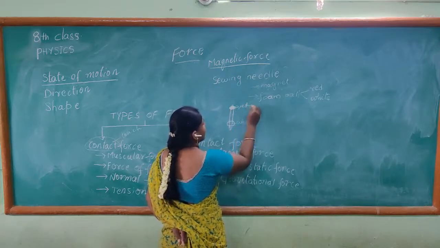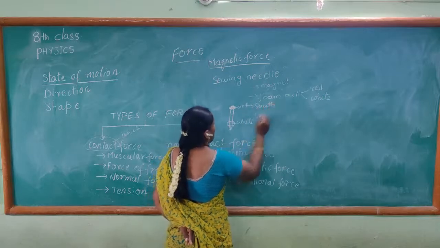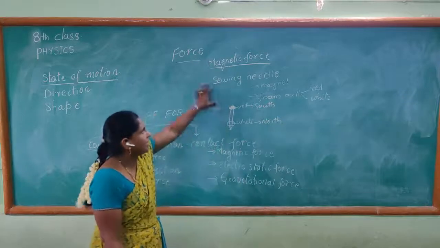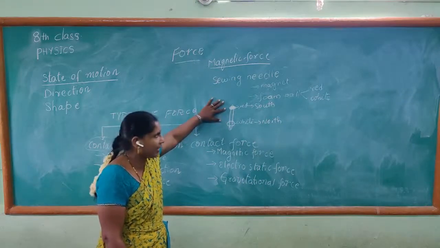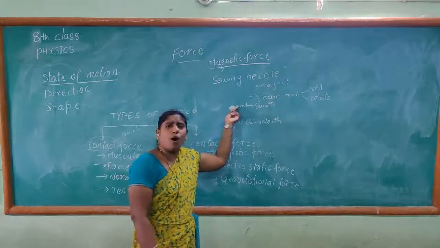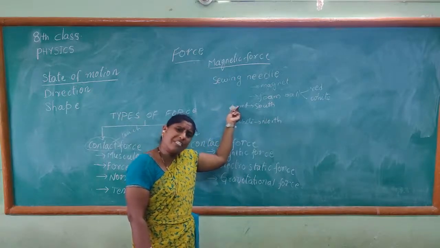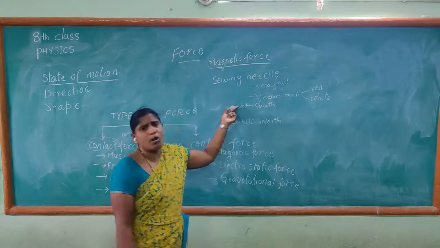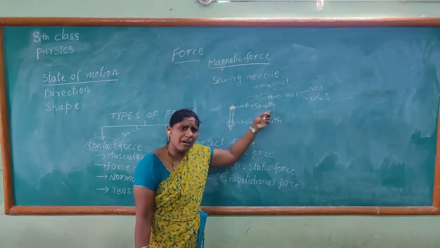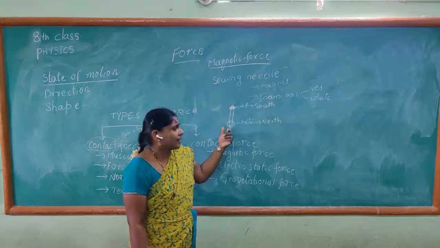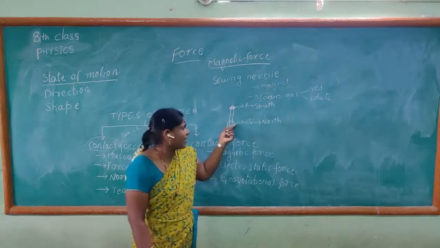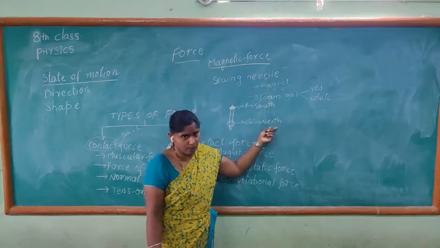Consider this red as south pole and this as north pole. So take the sewing needle and fix two foam balls, one red and the other white. Fix the red ball to one end and consider it as the south pole of the bar magnet. Place the white ball at the other end and this acts as north pole.